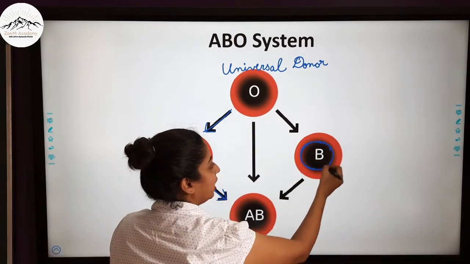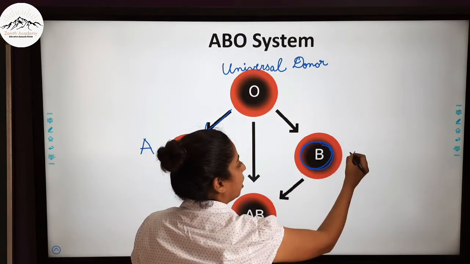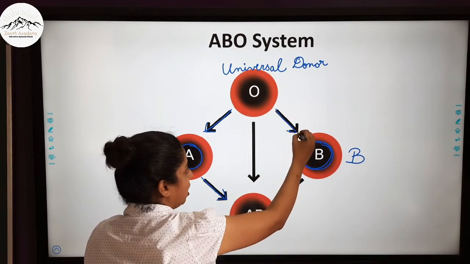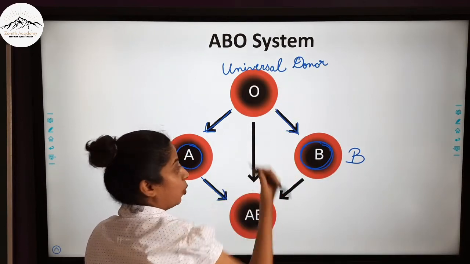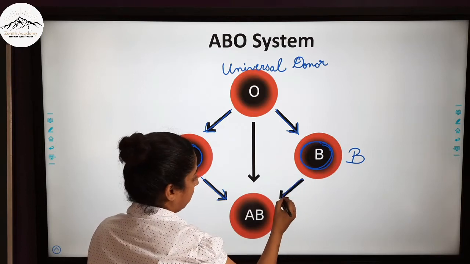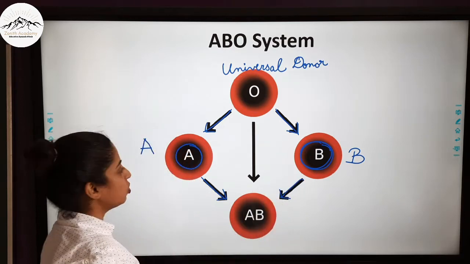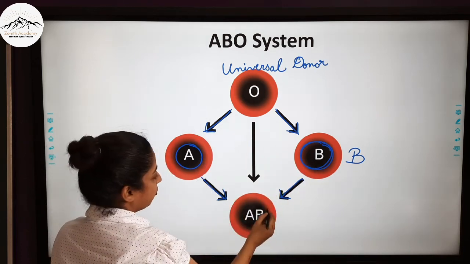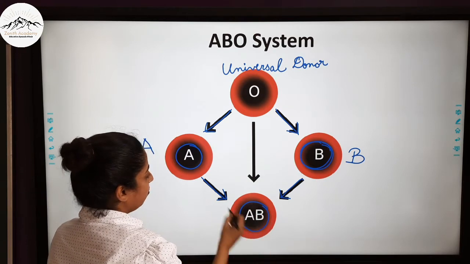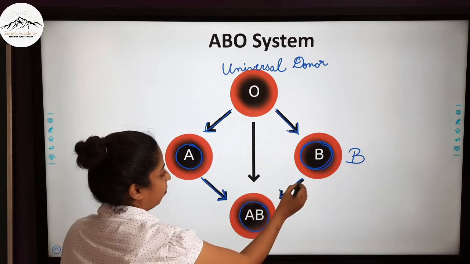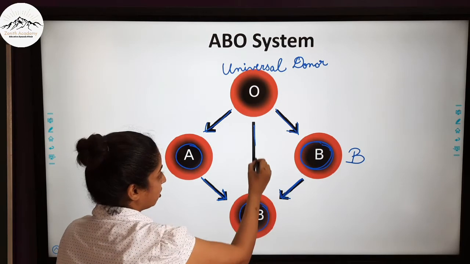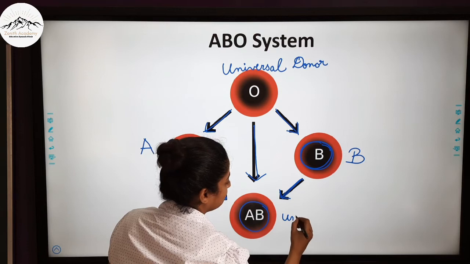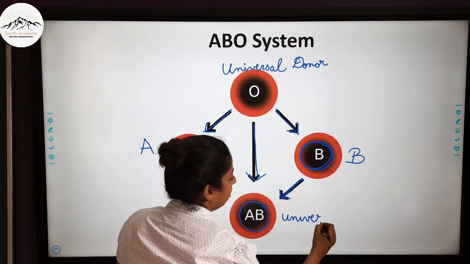Now a person with blood group B can take blood from a person with blood group B. It can also take from a person with blood group O because he is the universal donor, and he can give to AB. Please note that A cannot give to B and B cannot give to A. Now if you see blood group AB, he is able to take blood from A, from B and also from the universal donor. So he is able to accept all the blood. That is why it's known as the universal recipient.